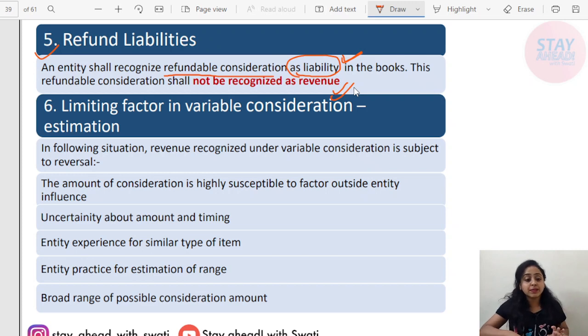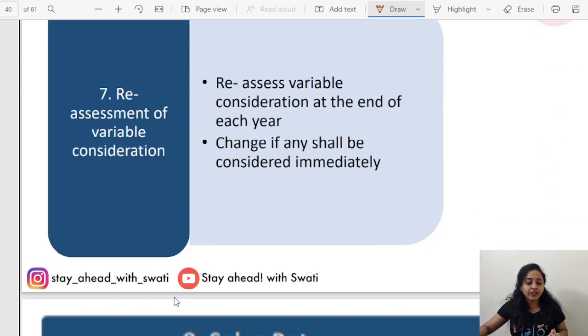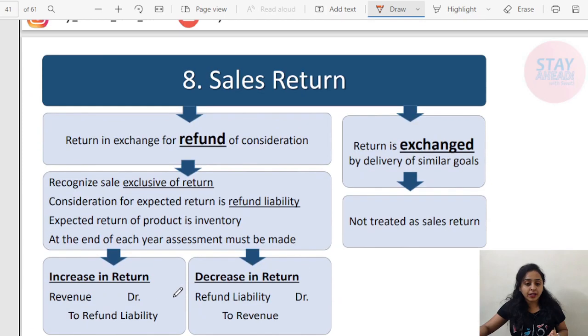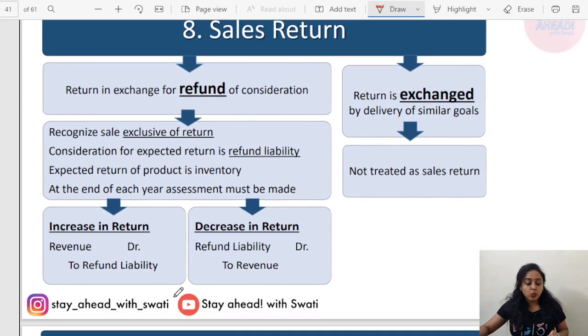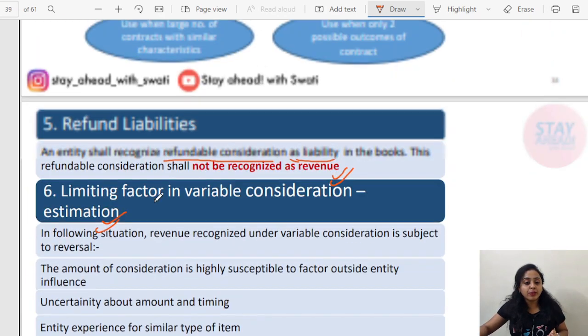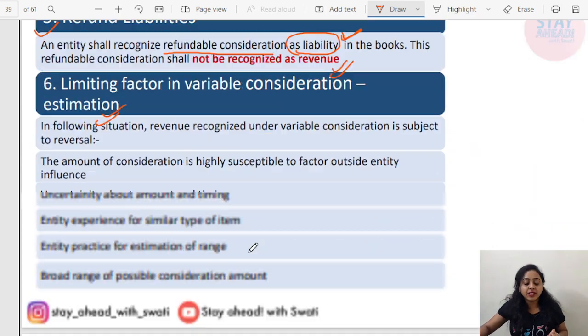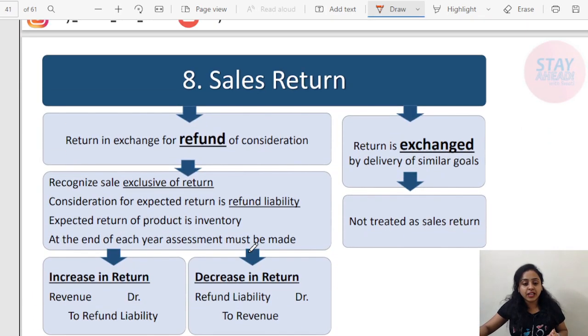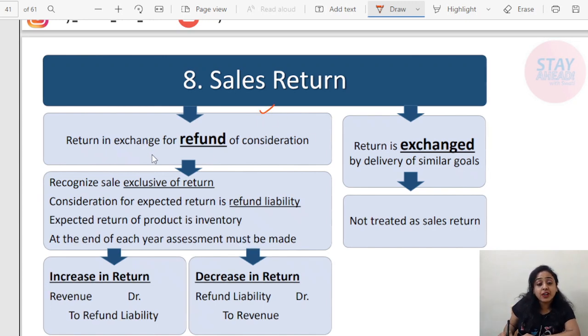Now, limiting factors in variable consideration estimation, wait, I want to tell you one point. Since we were talking about this refund liability, let's see this chart first and then we'll head towards the previous point. If we talk about sales return, the refund is always treated as refund liability. Recognize sale exclusive of the return. Consideration for expected return is refund liability.